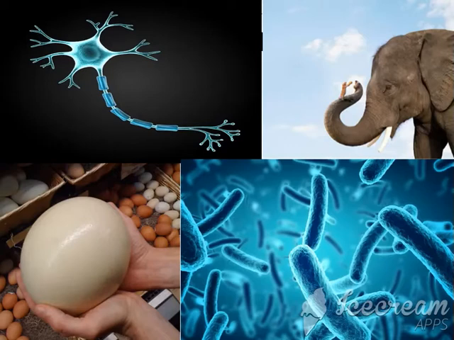The largest cell is an ostrich egg, which is around 170 millimeters in length and 130 millimeters in width. The size of a cell does not depend on the size of the organism. The cells of a giraffe will not be larger than those of a mouse. And the nerve cell or neuron is the longest cell in our body.